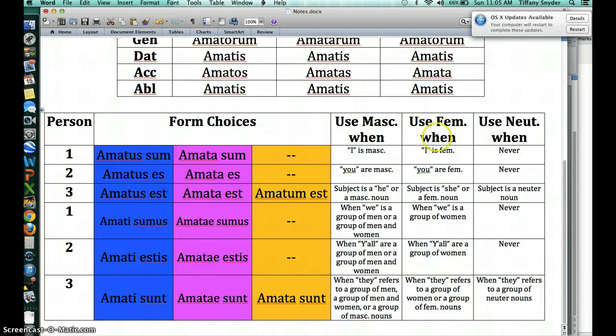Now, when to use the feminine? Pretty straightforward in that it's pretty much the same. When I is feminine. So let's say Aula is talking, our vice president for Latin Club this year. She might want to say, I have been loved by all the members of Latin Club as well. So I have been loved. If Aula is saying it, she wants to choose the feminine form, amata sum.